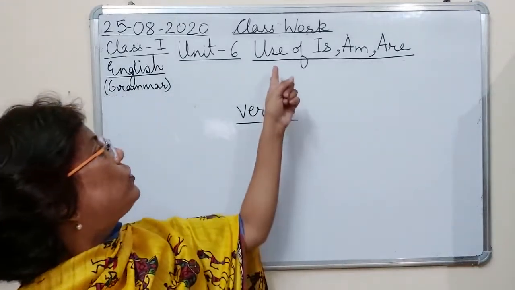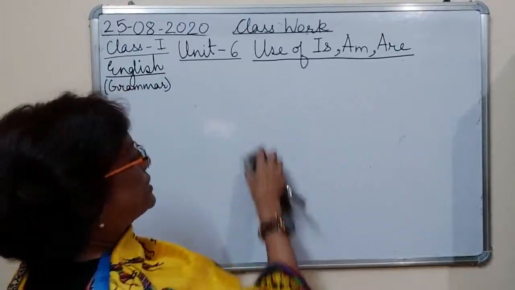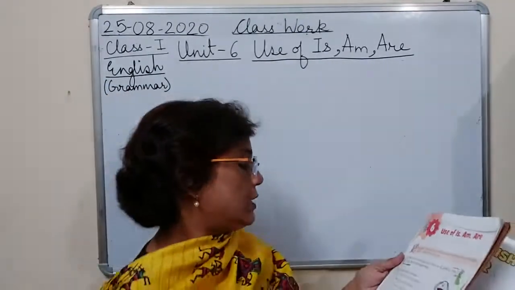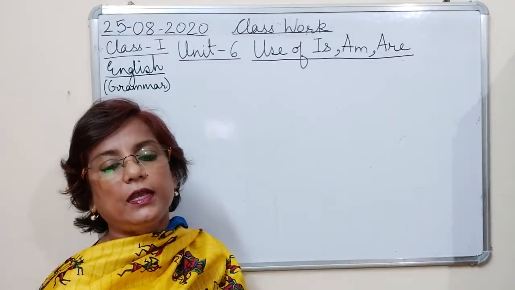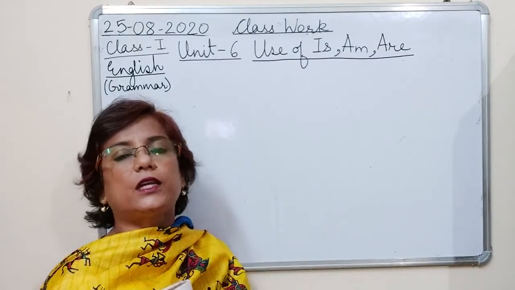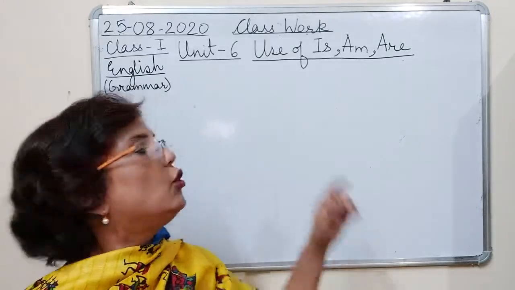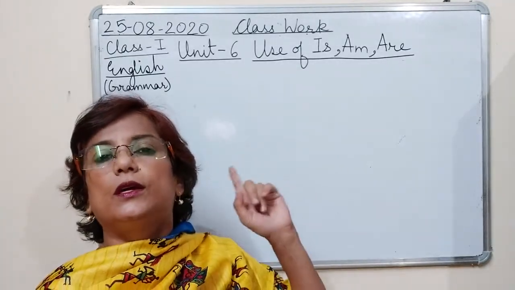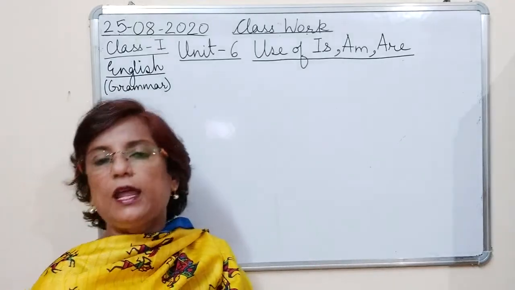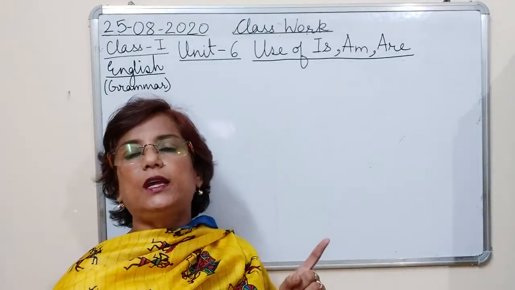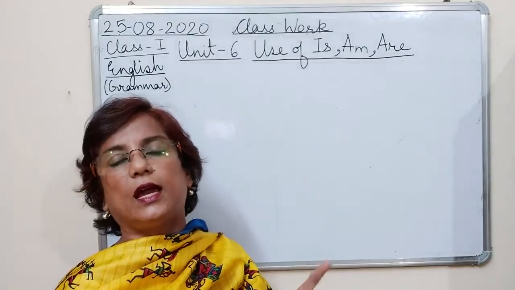Now, where do we use is? First is the use of is. Where do we use is? Is used with he, she, it, this, that and other singular noun. ठीक है, is का मतलब है. हिंदी में बोलते हैं तो हम इसको यूज करते हैं with singular noun. Nouns हमने जो पढ़ा है नेमिंग वर्ड्स. Nouns are naming words. तो जो singular naming words हैं उनके साथ या he, she, it, this and that.